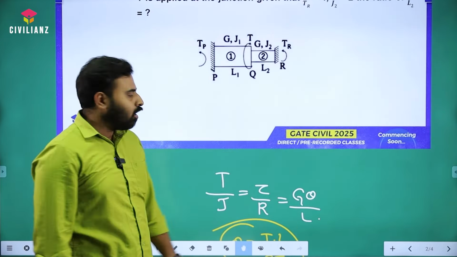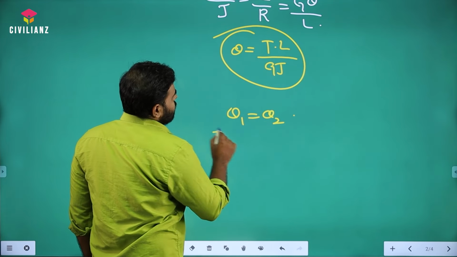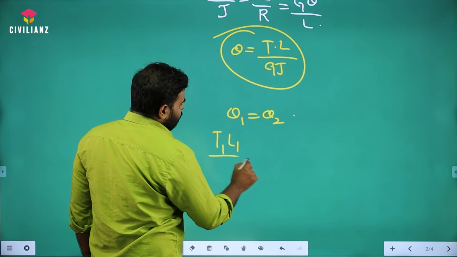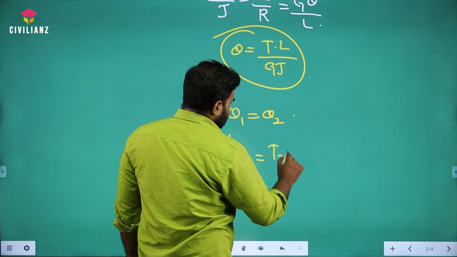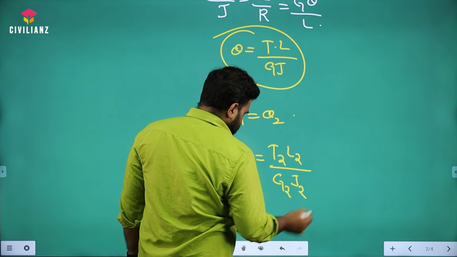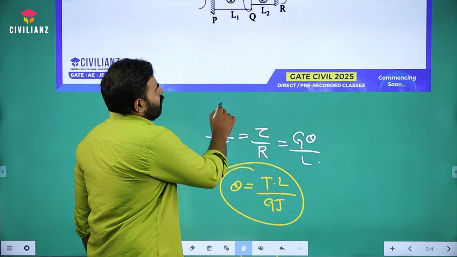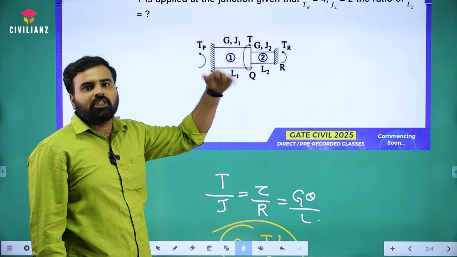So when we write theta 1 is equal to theta 2, which means T1 L1 divided by G1 J1 is equal to T2 L2 divided by G2 J2. In the question, both the members have the same G value, which means G1 is equal to G2.